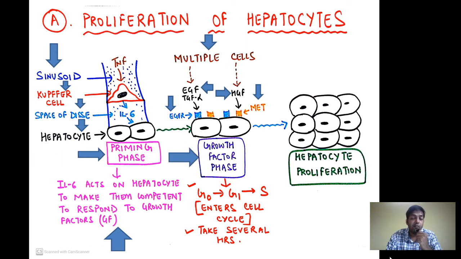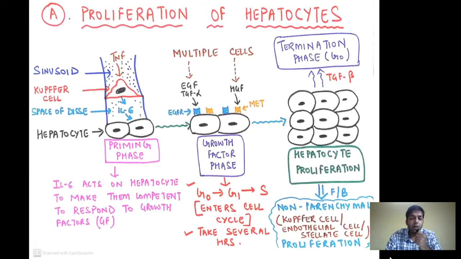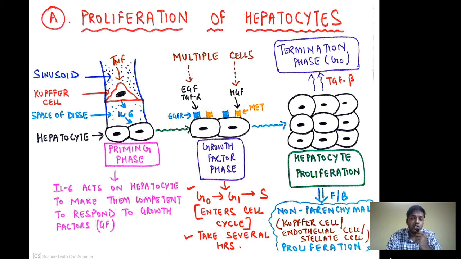Once these growth factors act on these receptors, the hepatocytes now enter into a growth factor phase. As we have read, hepatocytes are normally quiescent, present in the G0 phase because they are a stable tissue, but because of the action of growth factors, they now enter the cell cycle and go into the G1 and S phase. This entire process of entering the cell cycle may take several hours, and ultimately hepatocyte proliferation begins. One important thing is that not only will the hepatocyte proliferate, there will also be proliferation of non-parenchymal tissue, for example the Kupffer cell, endothelial cell, as well as stellate cell.